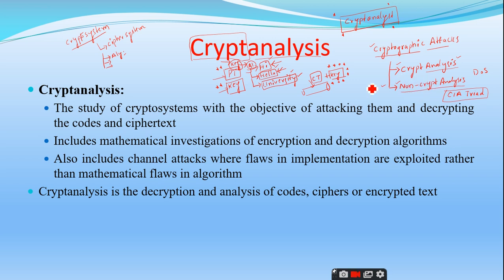Is the difference between cryptanalysis and non-cryptanalysis clear? Simple: cryptanalysis is purely based on mathematical concepts, whereas non-cryptanalysis is also based on some mathematical concepts, but is more intended to compromise the CIA triad. This is the main difference. Is it clear?